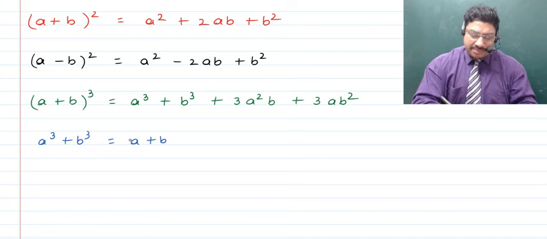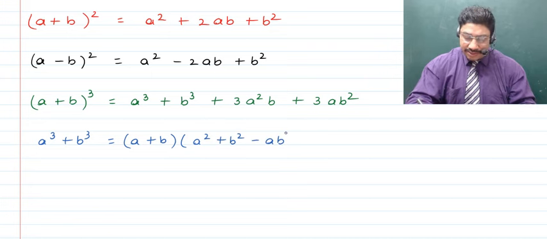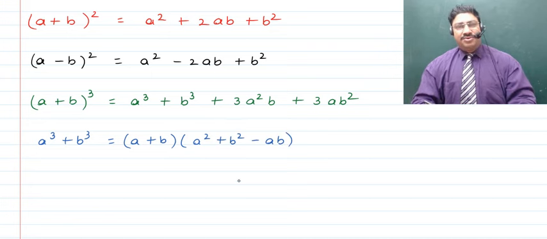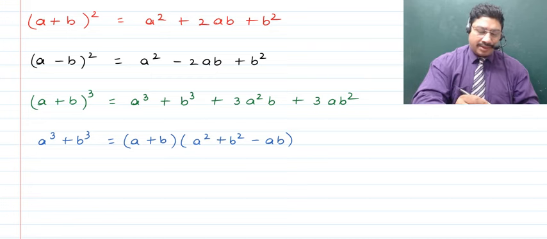So a cube plus b cube is given by a plus b times a square plus b square minus ab. Do remember this. Now, can you tell me? I told you there is something that we can get from this expression. What is it? Well, I'll tell you.